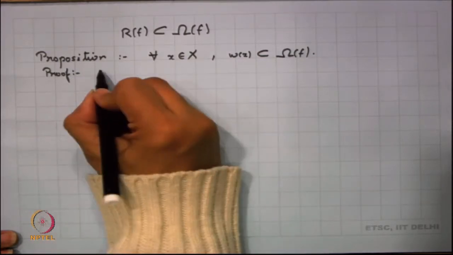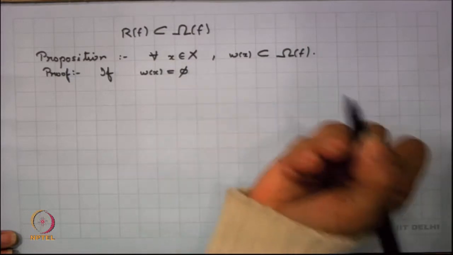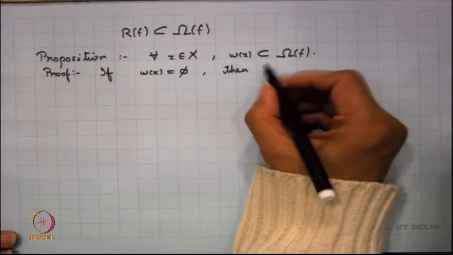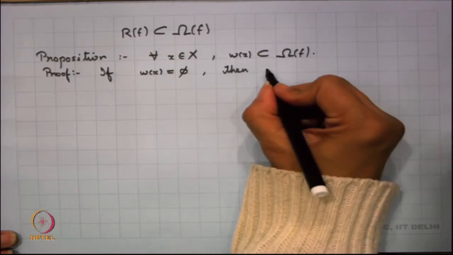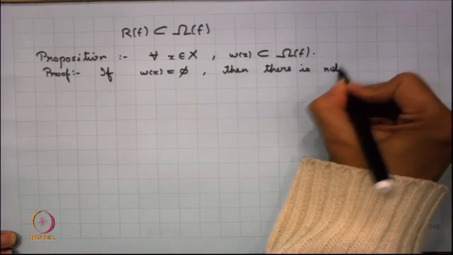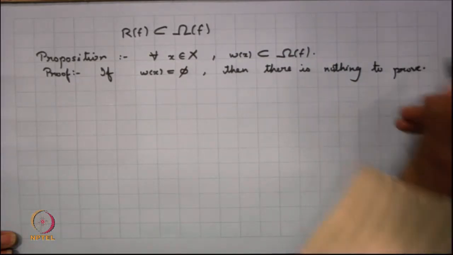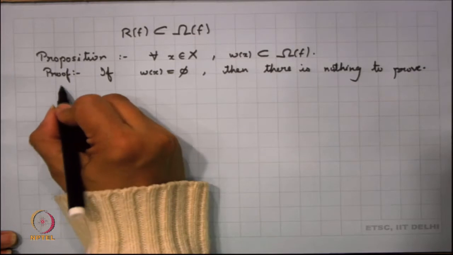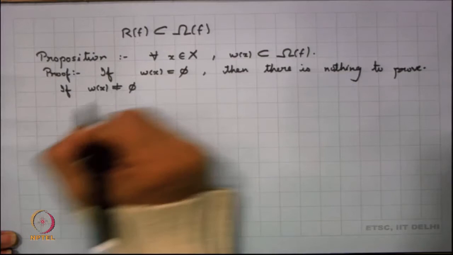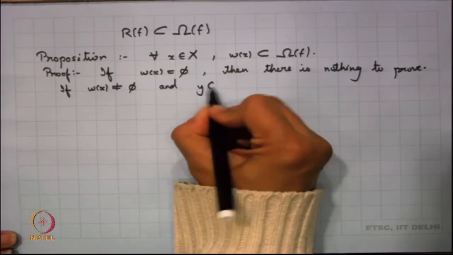So, we start with the limit set. It can be empty also, right, then there is nothing to prove. So, we start with our limit set to be non-empty. Since the limit set is non-empty, we can choose a point y in the limit set.